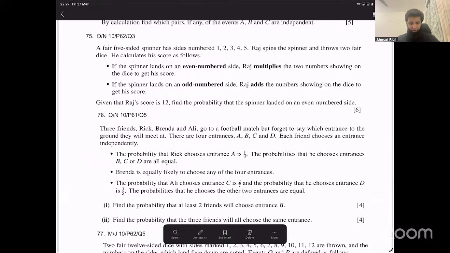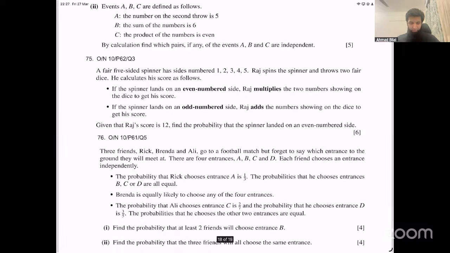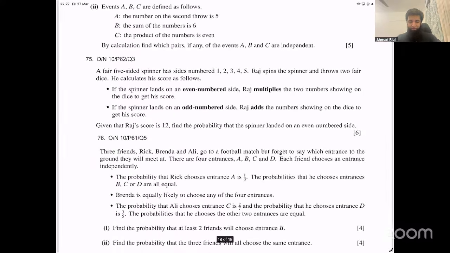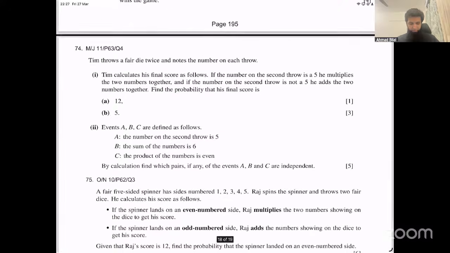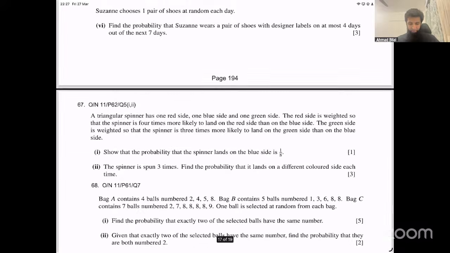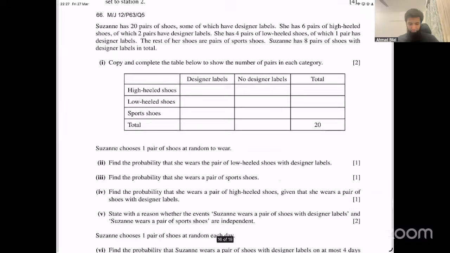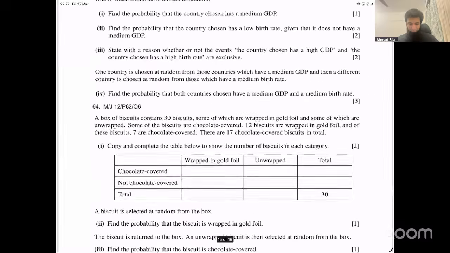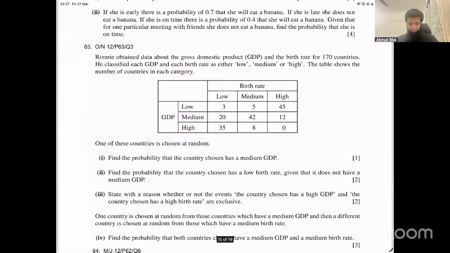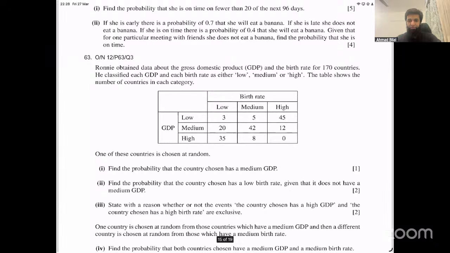Do try this as well. 75 as well. 75. 63.